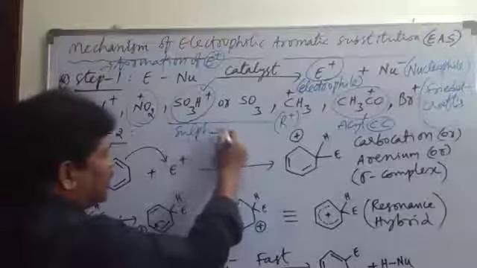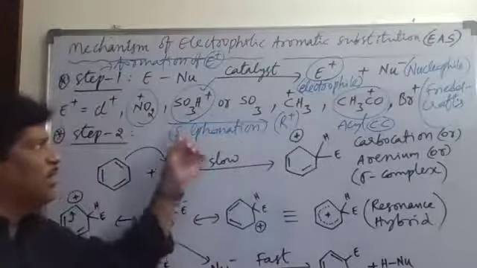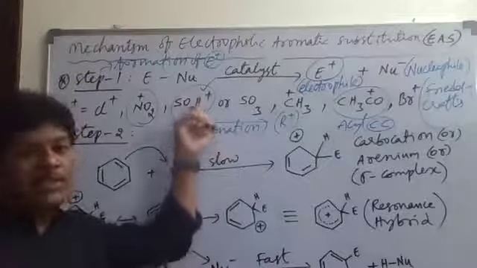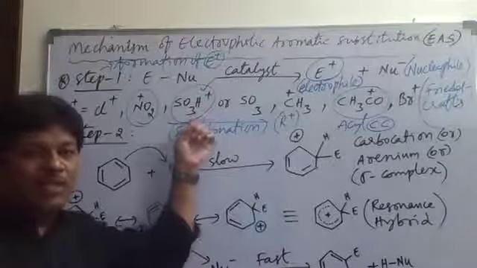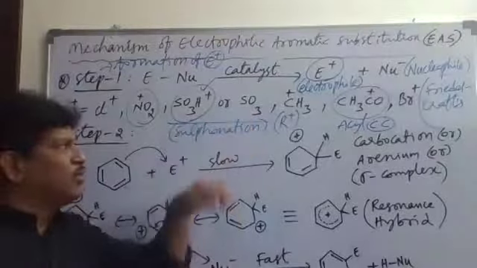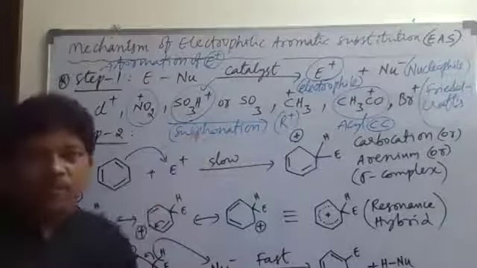So in sulfonation, what is the electrophile? SO3H plus or SO3, which is preferred here? SO3H plus is preferred. Why is SO3H plus preferred here? Because it is relatively more electron deficient than SO3. So this is about the sulfonation reaction. Keep that point in mind.